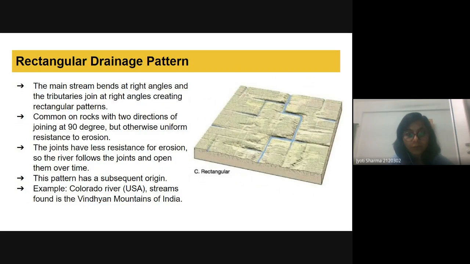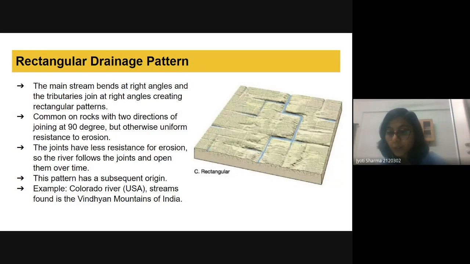Then we have the rectangular pattern. Whenever the streams move, they move at a 90-degree angle. The mainstream bends at a right angle and tributaries also join at a right angle, creating a rectangular pattern. The joints have less resistance to erosion, so the river follows the joints and opens them over time. An example in India is the Vindhya mountains, where we can find this type of rectangular drainage pattern.